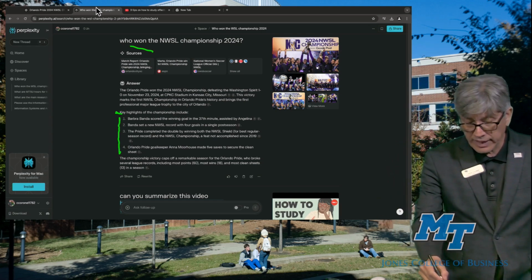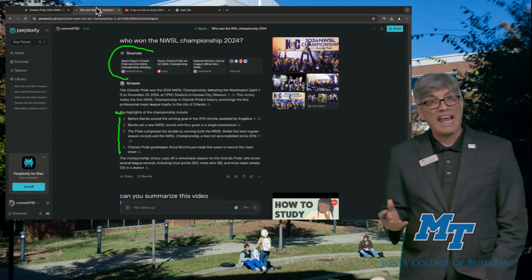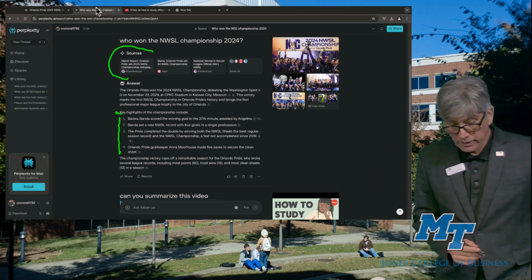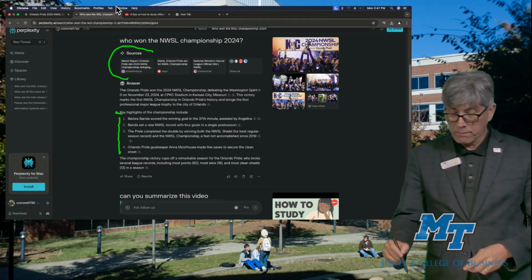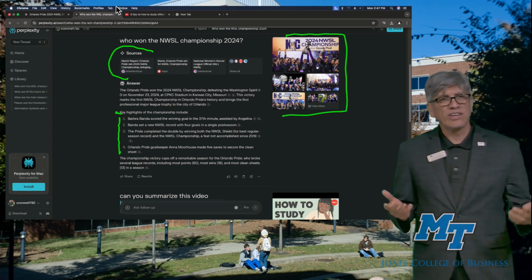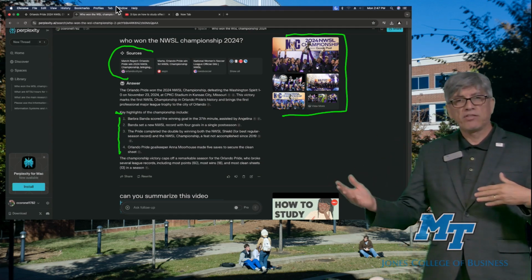Also generates here an area that is the sources. It generates what are the sources of information live. So you can click in there and it will take you to that source. Furthermore, it generates some pictures on the side of the championship team. So you can see the difference in there between the two tools, Perplexity and ChatGPT.